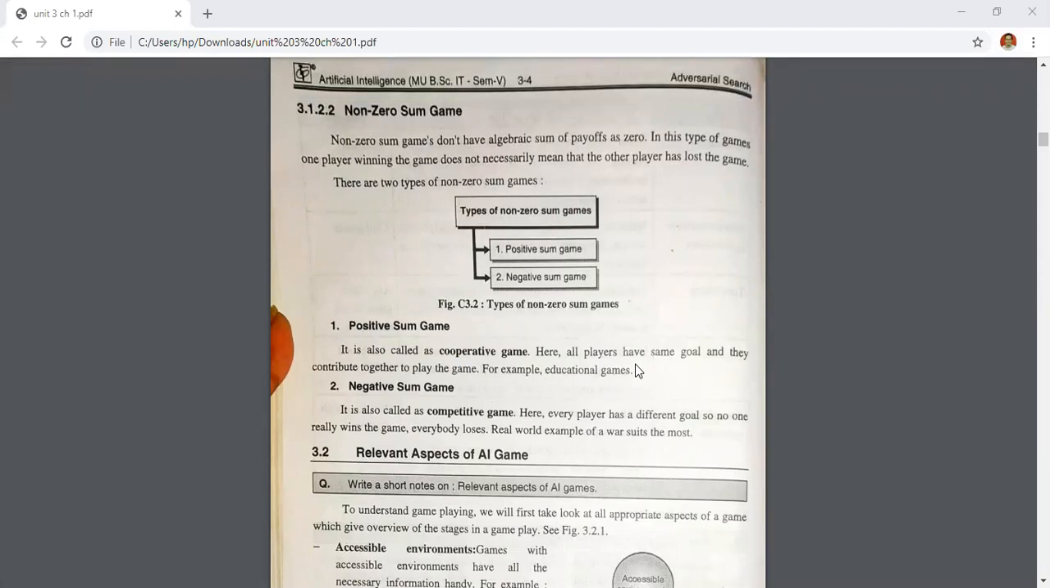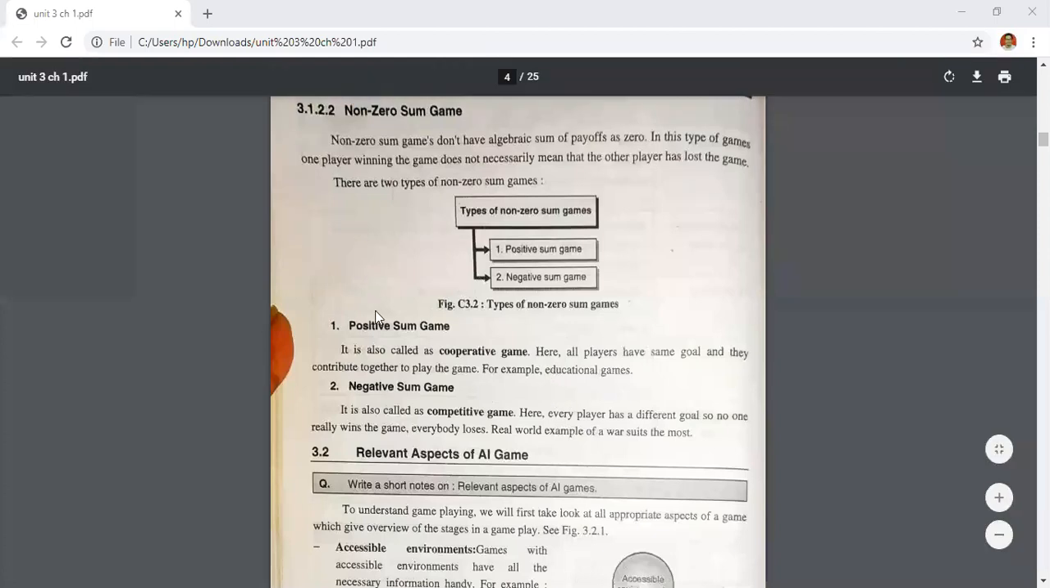Here all players have the same goal and they contribute together to play the game. For example, an educational game. Here the environment will be a cooperative environment. So in that, everyone needs to win the game. That's why this type of game is called a positive sum game.